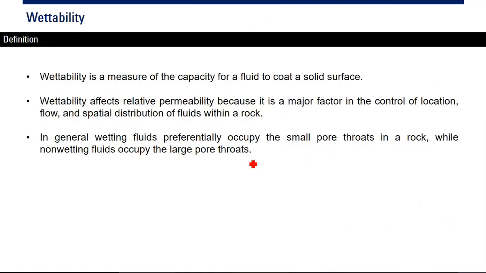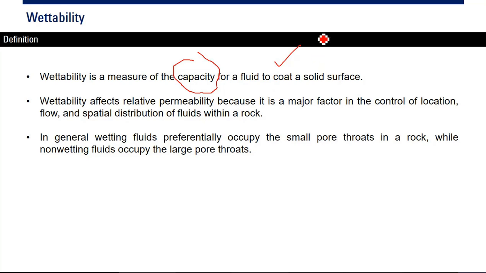Okay. Next, wettability is a measure of the capacity. Now it's quite a different definition, but actually the same. Wettability is the measure of the capacity for a fluid to coat a solid surface. To coat or to adhere to or to spread over, to spread on, they are the same.